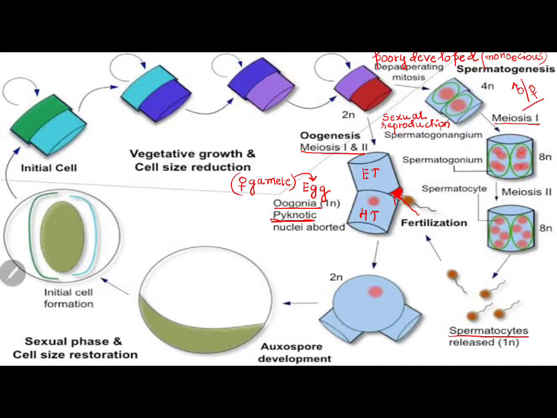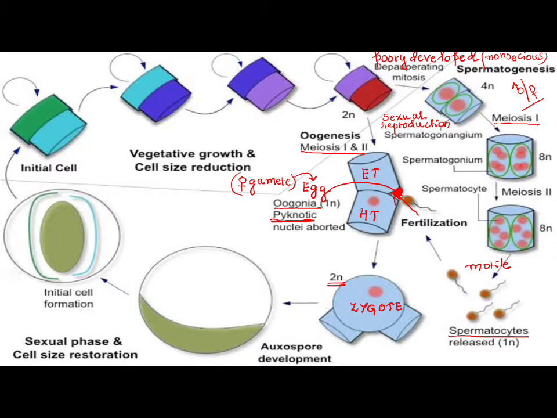Now the motile sperm will fertilize the egg which is within the cell wall. The sperm does not have a cell wall, they are released outside, but the egg is kept with the organism. The sperm will fertilize. Now it becomes a diploid zygote, because the sperm is haploid and the egg is also haploid.